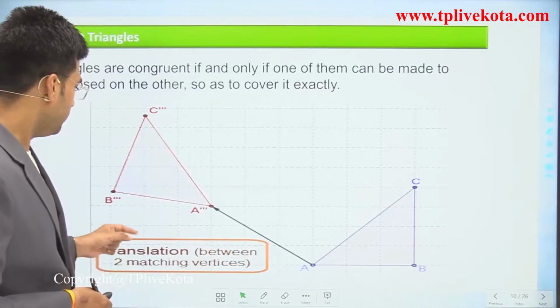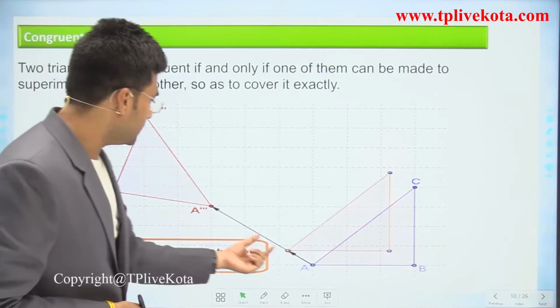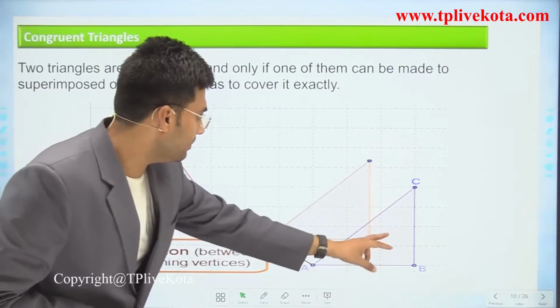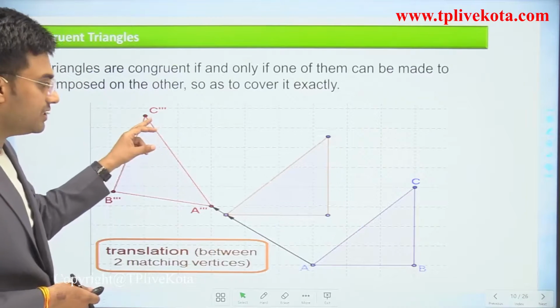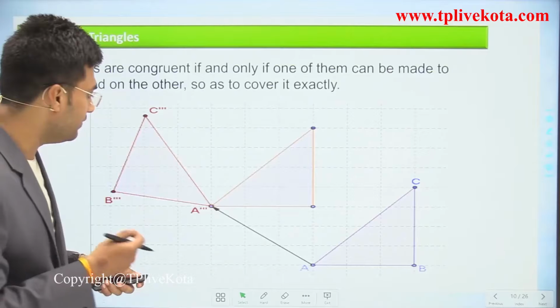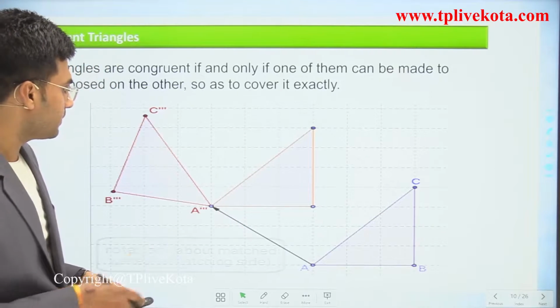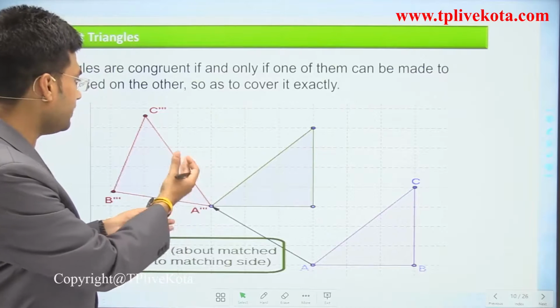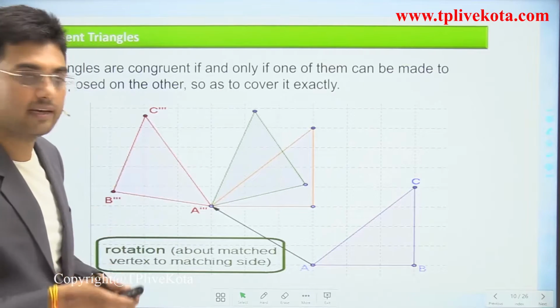Here we have two triangles, and if we observe here, this is triangle ABC, and if we join these vertices A dash, B dash and C dash, then what will we get? If we join this A dash to A, and after this rotate about this side A dash C, then what will we get? Let's see.